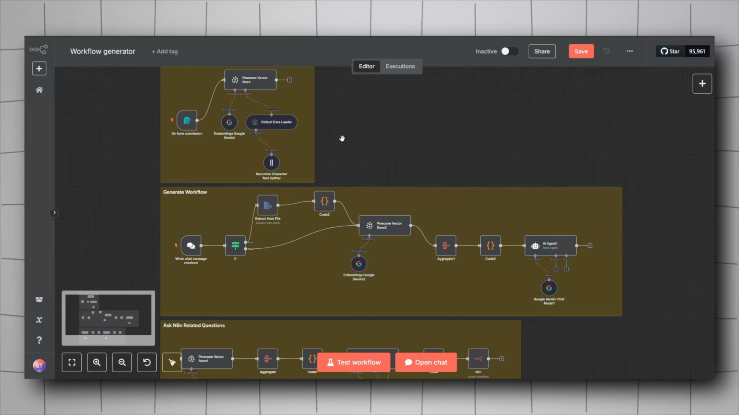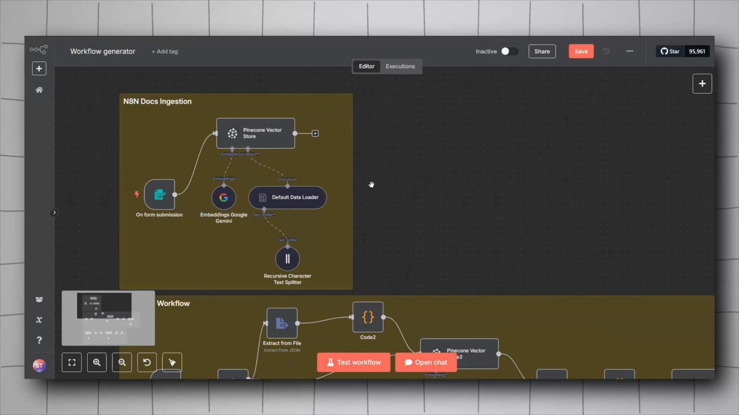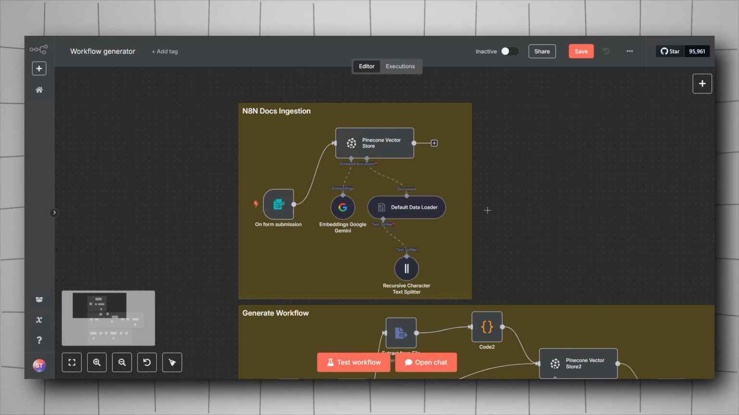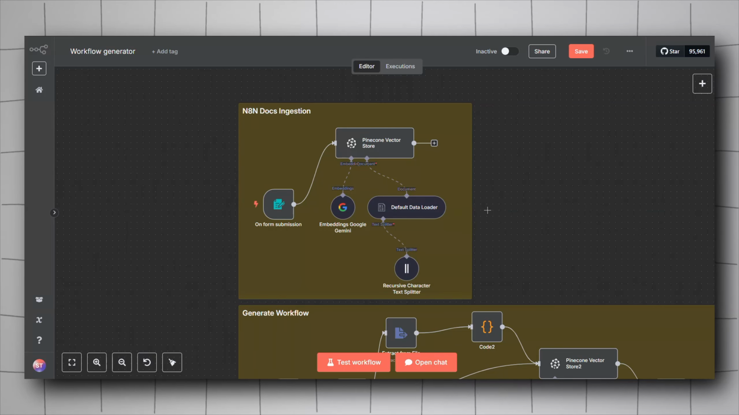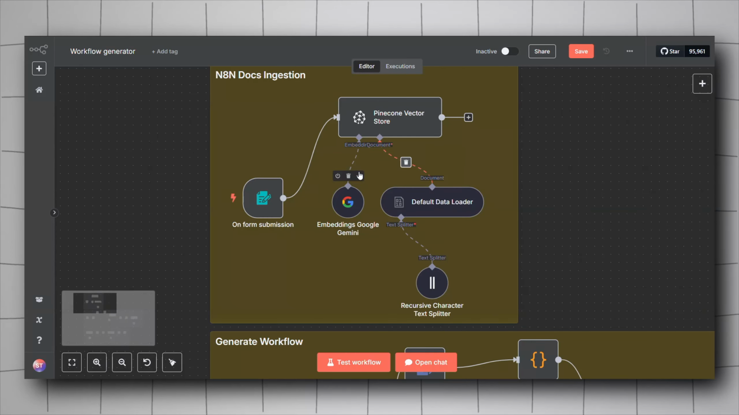First of all, as you can see here, our workflow is divided into three parts. The first part is responsible for ingesting the actual N8N docs because our AI agent will need some N8N documentation to know what it's talking about and be up to date with the N8N documentation. So I created this first part, which uses Pinecone, as you can see here.